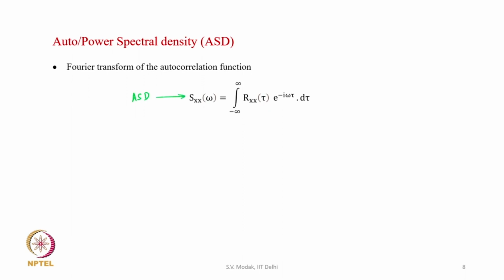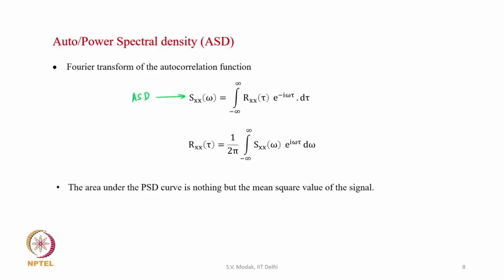Similarly, we can determine the autocorrelation function itself from the spectral density by taking the inverse Fourier transform of the autospectral density. So, the autocorrelation function and autospectral density are related by Fourier and inverse Fourier transform. Now, the autospectral density is also called power spectral density, because it can be shown that the area under the PSD curve or the ASD curve is nothing but the mean square value of the signal x of t.